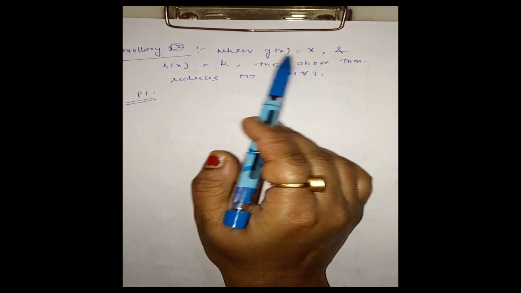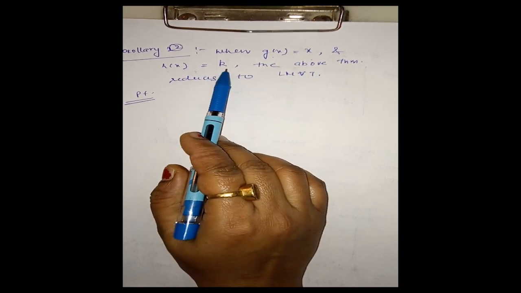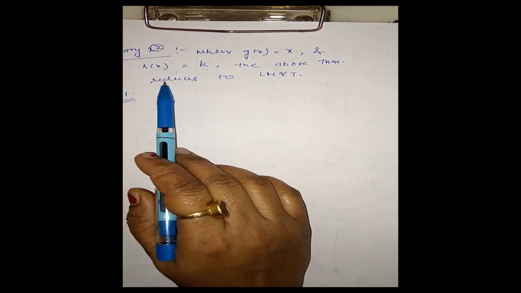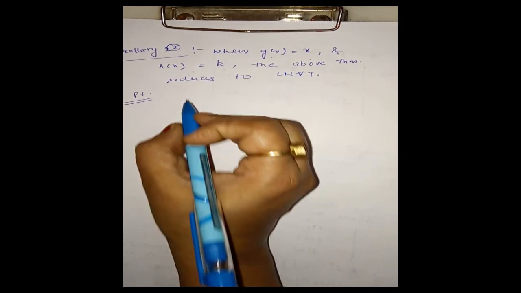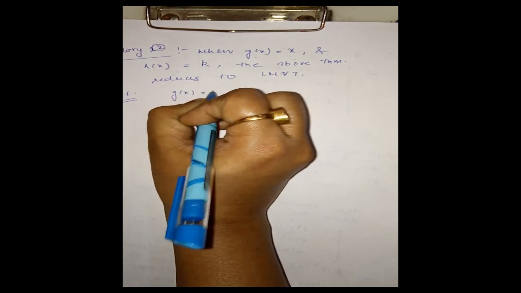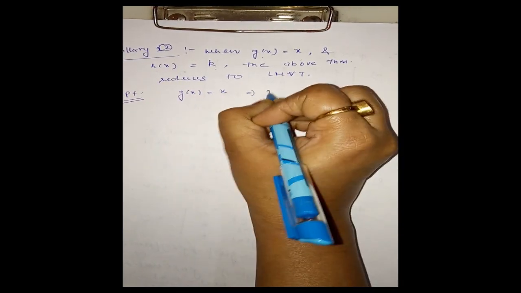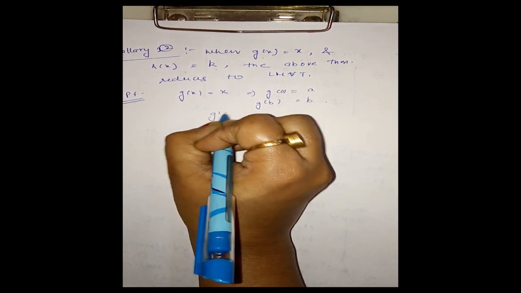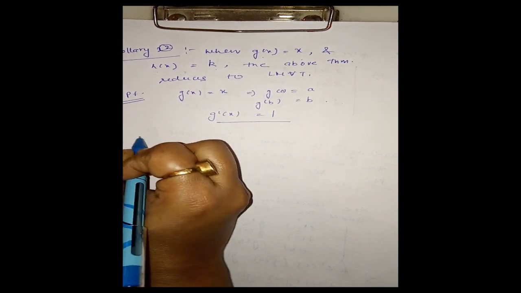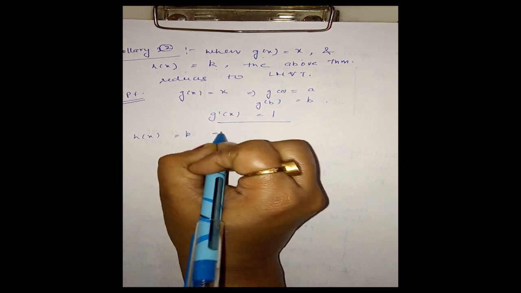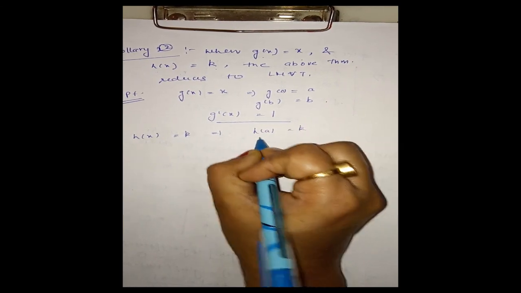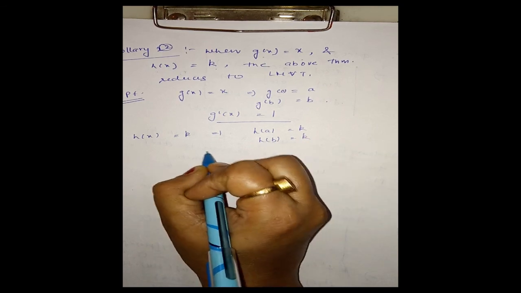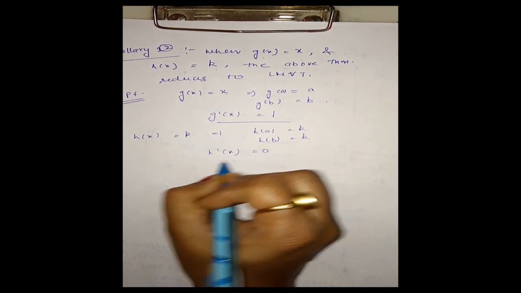Here g(x) is equal to x, which means g(a) is a and g(b) is b, and g'(x) is equal to 1 for every x in the open interval (a, b). And h(x) is equal to k means h(a) is k, h(b) is also k, and h'(x) is equal to 0.